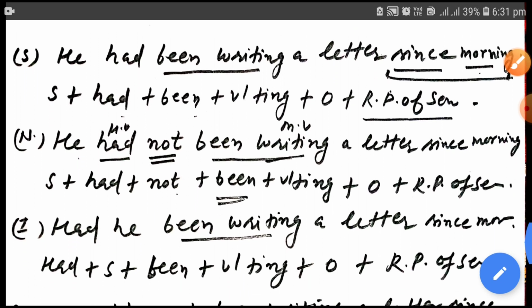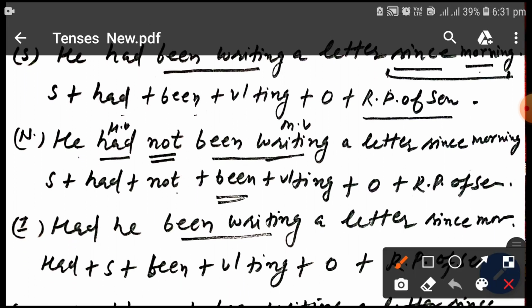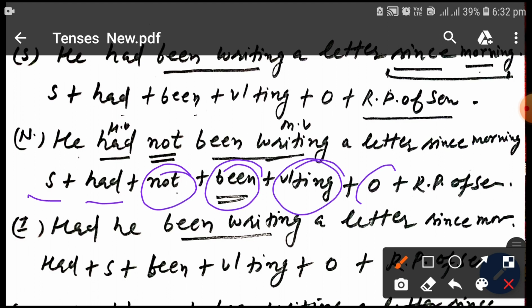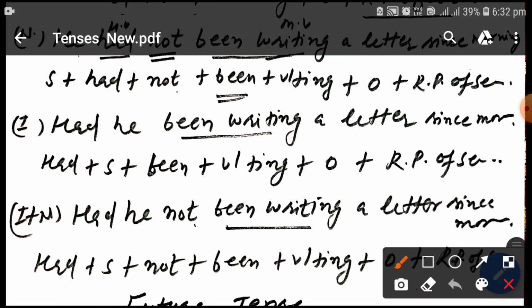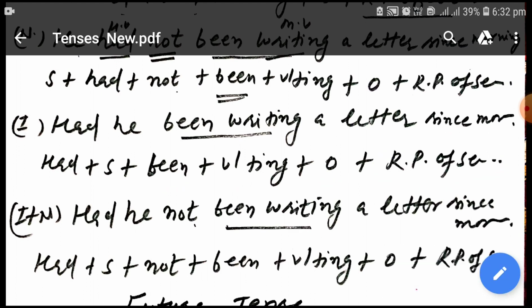He had not been writing a letter. Structure for negative sentence of past perfect continuous is subject had plus not plus been, first form plus ing plus object, rest part of the sentence. Had he been writing a letter? The structure for interrogative sentence of past perfect continuous is had plus subject plus been, first form plus ing plus object plus rest part of the sentence.